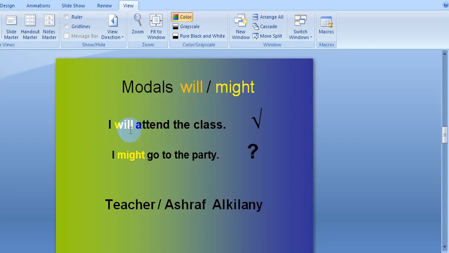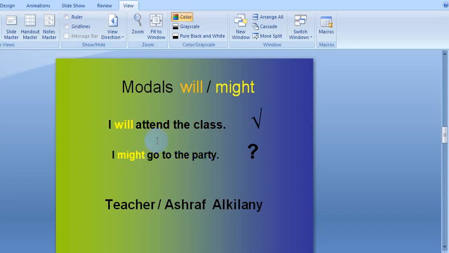So every modal verb like will, would, can, could, shall, should, may, might, must be followed by another verb which is the main verb. And the main verb should be without any additions, right? We cannot add here to the verb s or ed, ing. No, it must be in the infinitive case, right? So I will attend the class. I might go to the party.